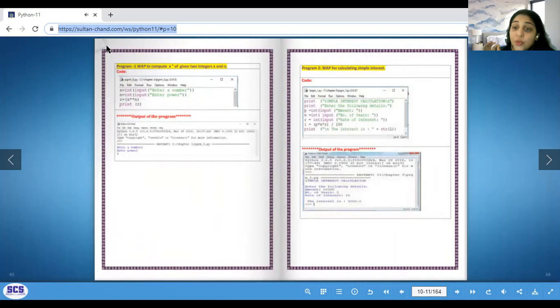Then on a new page, every program on a new page, I want you to write the name of the program. No need to highlight it like this in yellow, not required. Just write the name of the program, then write the code, and then write the output of the program. Next, new page, program 2, name of the program, the code, and the output. This is what I want in your practical files that is required to be submitted.